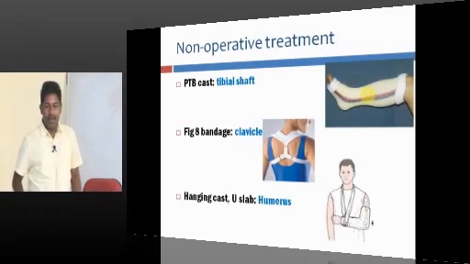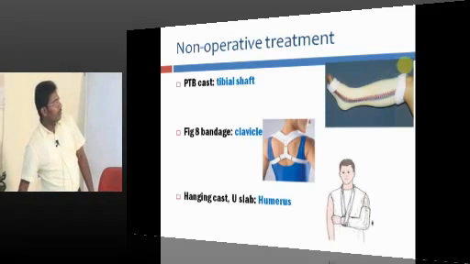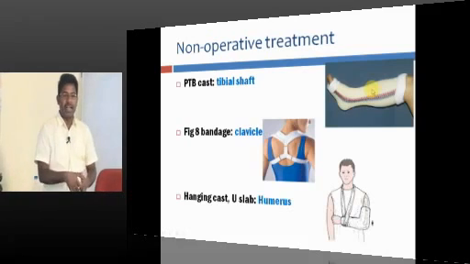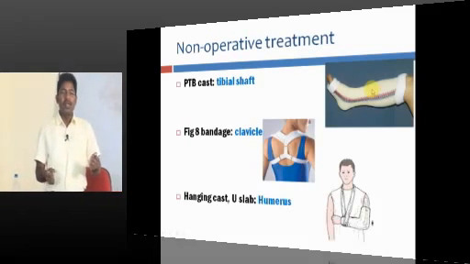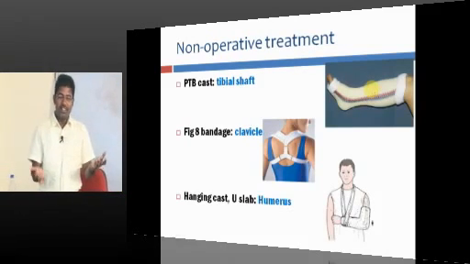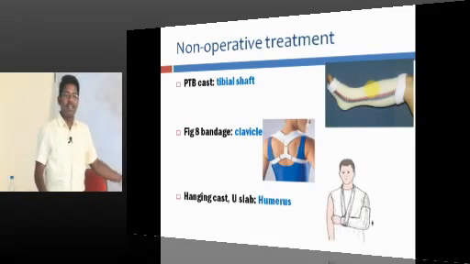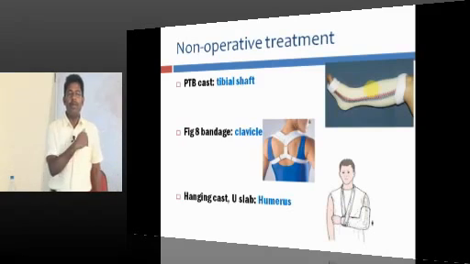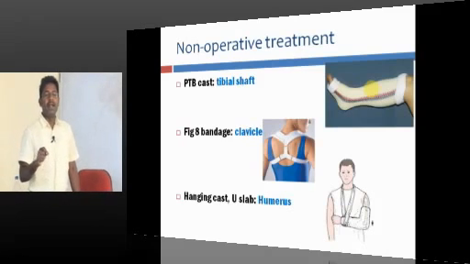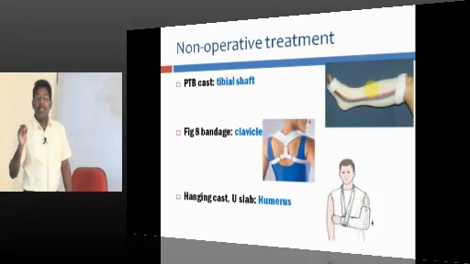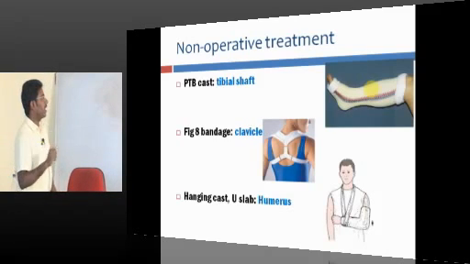Patella tendon bearing cast. If you think the fracture in this region, a tibial shaft fracture, is undisplaced and will unite, in children sometimes an incomplete fracture, you don't need to go for ORIF. In that case, you can simply apply POP. What POP can you apply? PTB, patella tendon bearing cast, for tibial shaft fracture. It is not for a patella fracture. Patella tendon bearing cast has nothing to do with the patella. It is for a tibial shaft fracture.